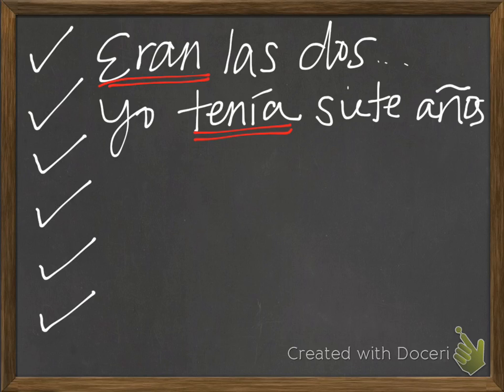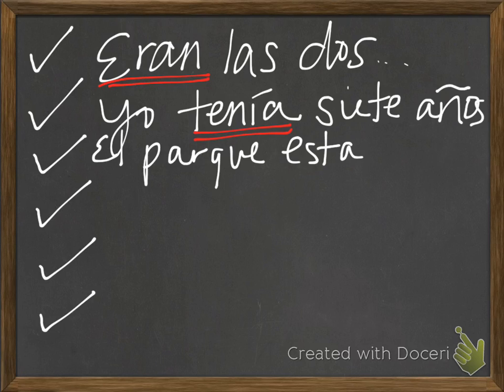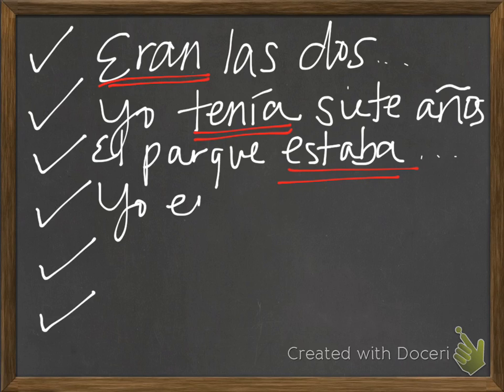Next example is location. So if I'm talking about the park was close to the beach, its location hasn't changed. El parque estaba cerca de la playa. For appearance, if I was blonde and tall, yo era rubia y alta.